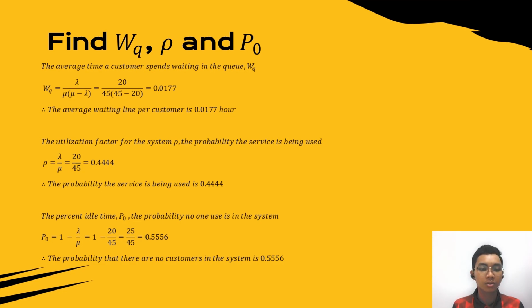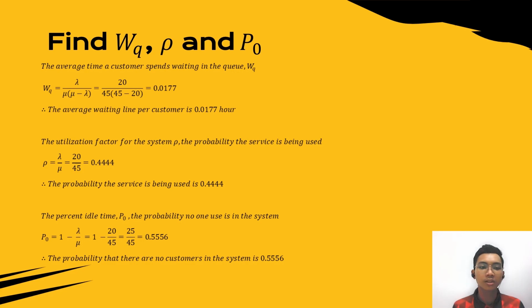We substitute the values: 20 divided by 45 times 45 minus 20, and we get 0.0177. The conclusion is that the average waiting time for a customer is 0.0177 hour in Mr. DIY, queuing to pay or to be served at the counter.